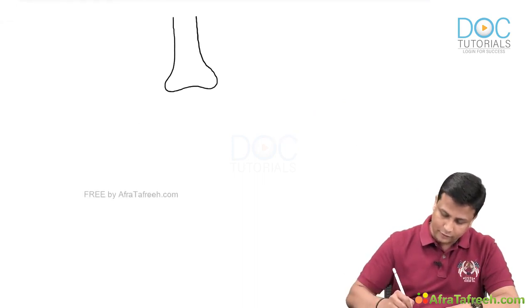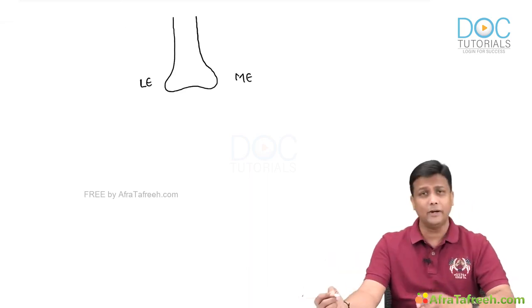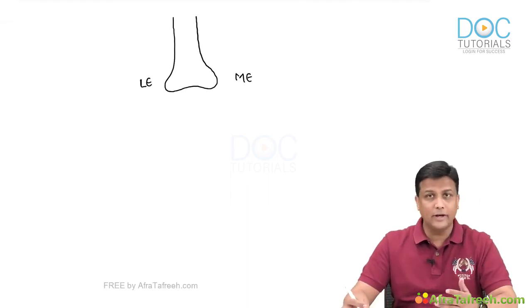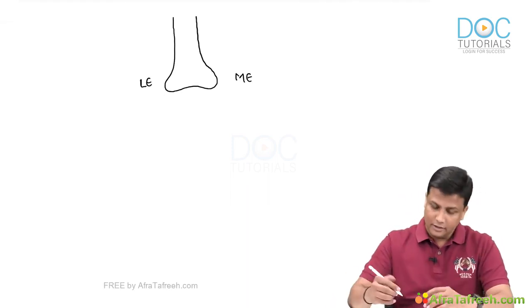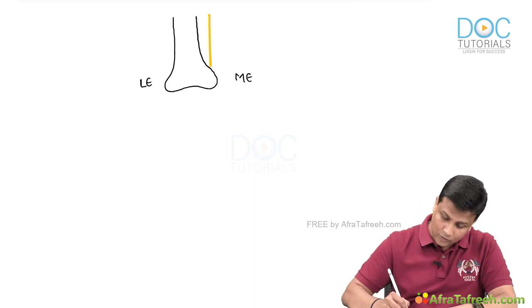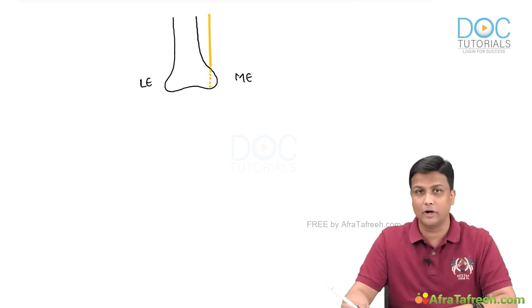The lower end of the humerus will have the lateral epicondyle and a prominent medial epicondyle there. Now, the ulnar nerve is not supplying any muscles in the arm. The ulnar nerve will just pass here. It is not going to supply any muscles in the arm. And one more important point to note here: it is going to pass behind the medial epicondyle.